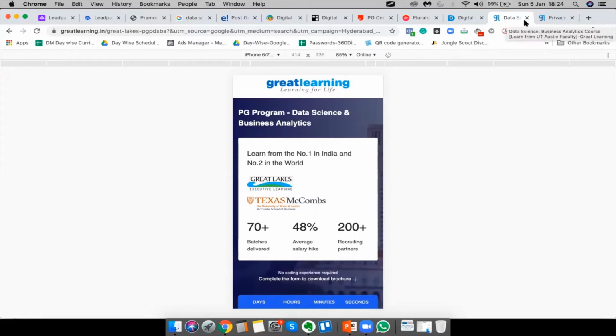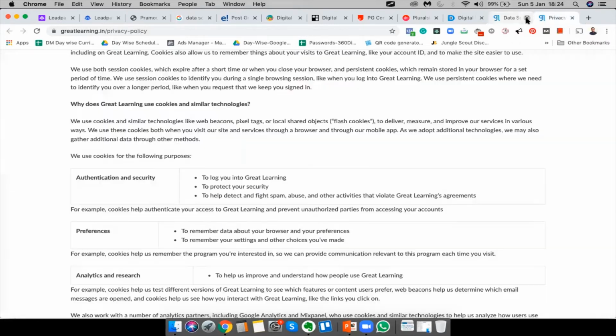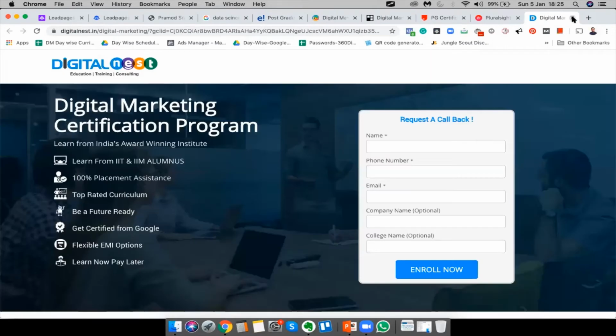So again, let me just repeat it. The number one purpose of a landing page is to collect the lead from the user. So keeping that in mind, there are certain things that we have to keep in mind to ensure that our landing page is converting perfectly. So number one thing is, it is observed and it has been proven that if a form is on the right hand side like this, it will convert better. And the benefits have to be mentioned here, and the call to action has to be given here.